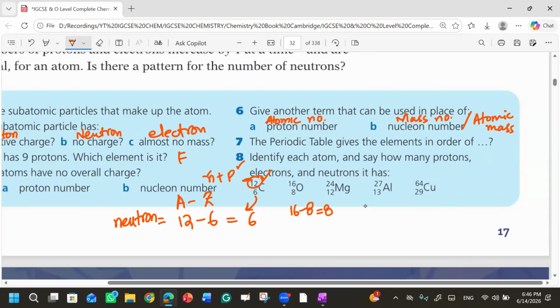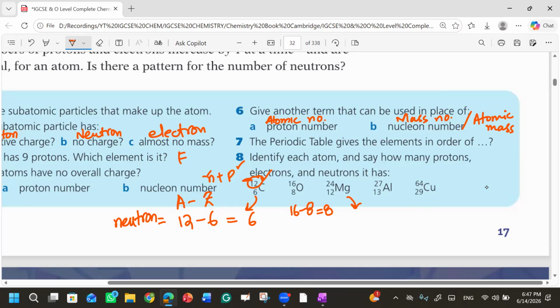For magnesium, it would be 12 protons, 12 electrons, and neutrons would be 24 minus 12, so 12 neutrons. For aluminium, it would be 13 protons, 13 electrons, and neutrons would be 14.